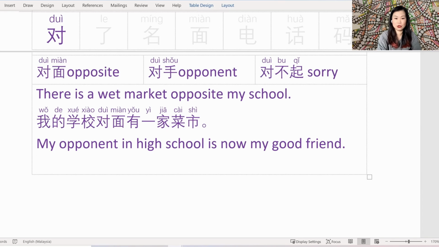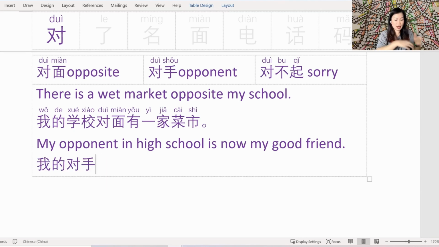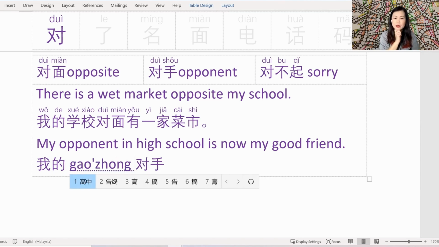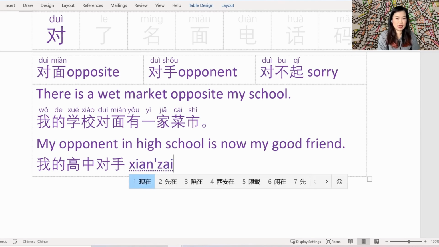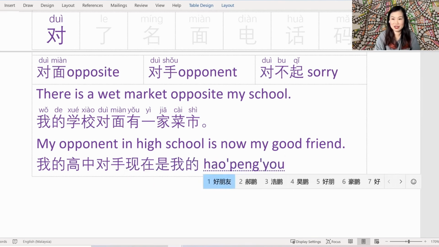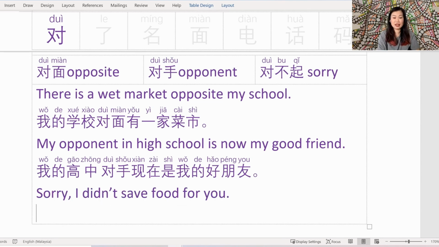Okay, let's try and make up a sentence using opponent. How do I say that in 中文 My opponent 是我的对手 Okay, let's start with that 我的对手 But this opponent was back in high school So 是我的高中 2 episodes ago we learned 高中对手 High school opponent is now my good friend. So I'm just gonna say 现在是我的好朋友 Let's read that back. 我的高中对手现在是我的好朋友